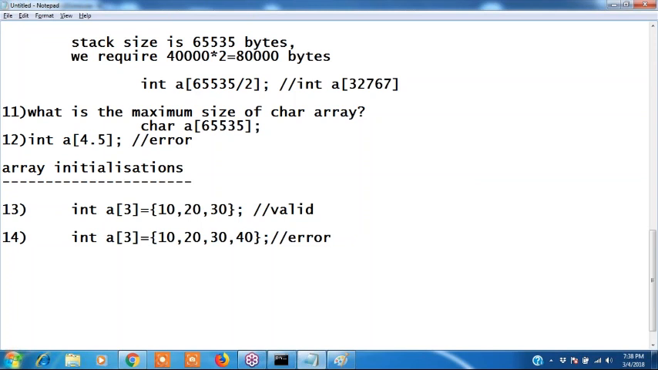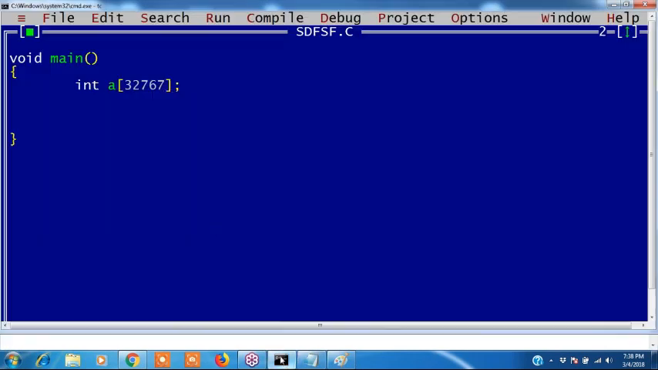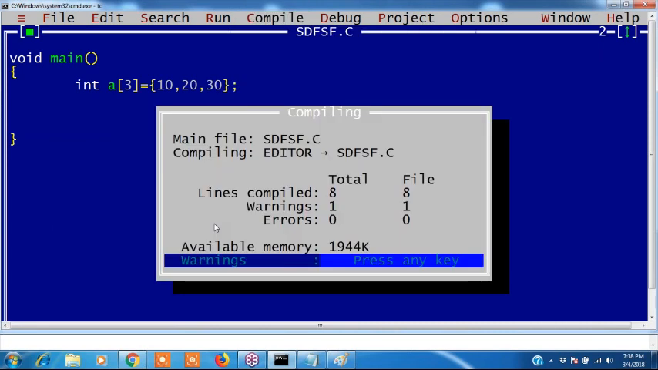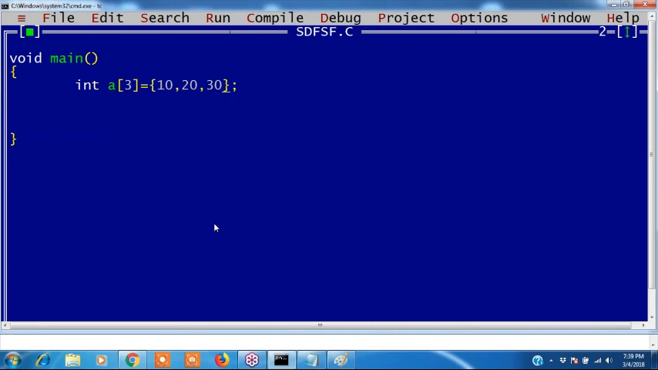Clear, understood that size is 3. We have to declare only 3 elements. Now I will show you. If I declare 3 elements and want to display, 10, 20 and 30, this is valid. Compile once. There are no errors. If I declare a 4th element, now it is an error.